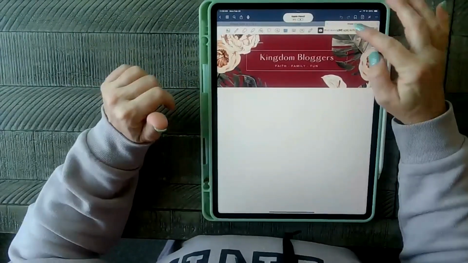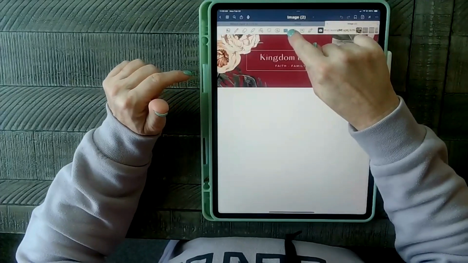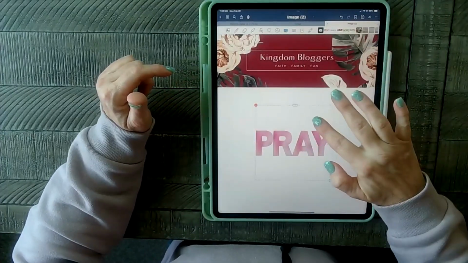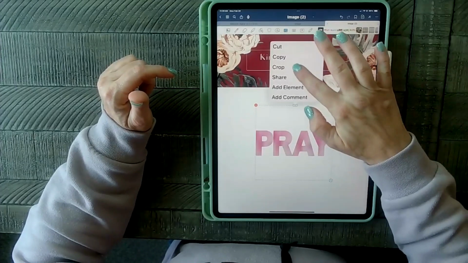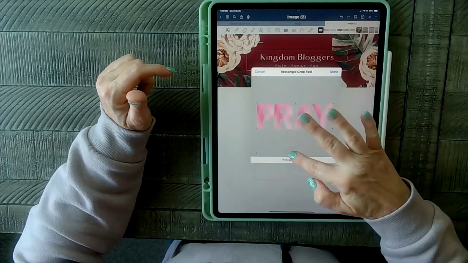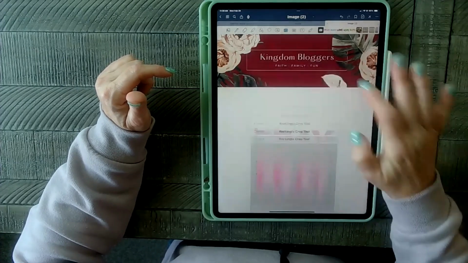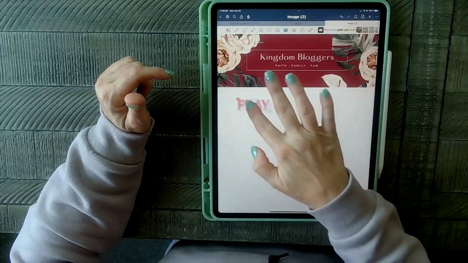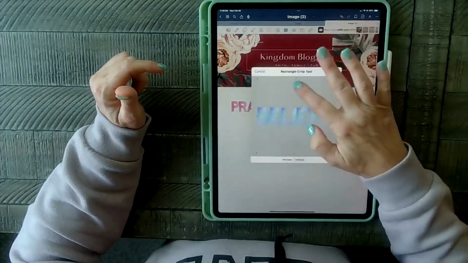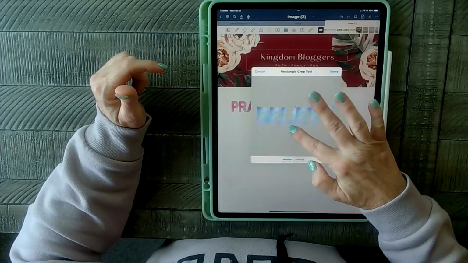Okay. So now we're just going to, in the image, so the image needs to be clicked. We're going to tap on each one of these, right? And so this one comes in, tap on it, crop, bring this little blue thing down to take the dead space out. And then now you can arrange your stickers on the page. So you're going to do this for each one of them.